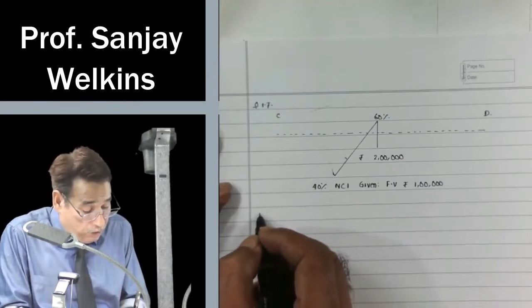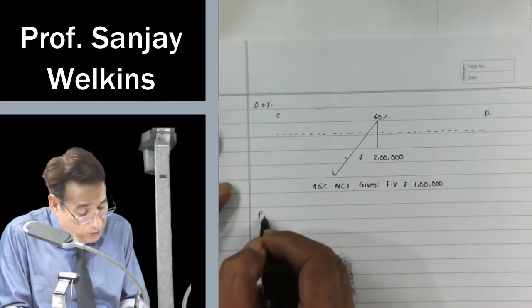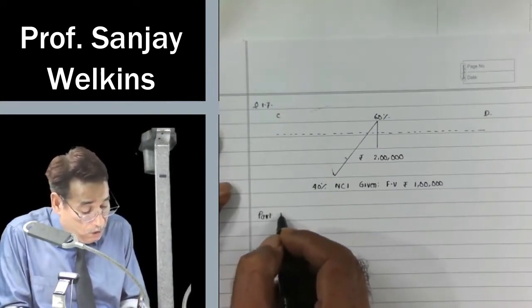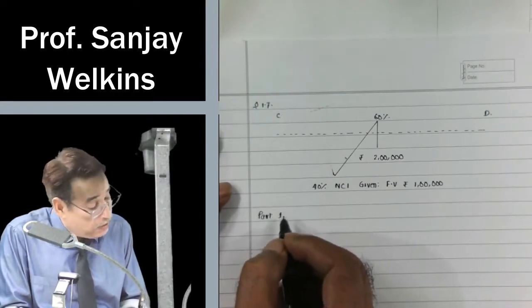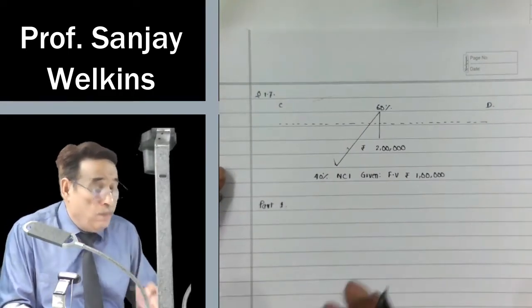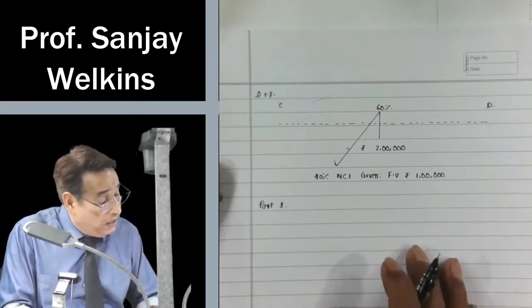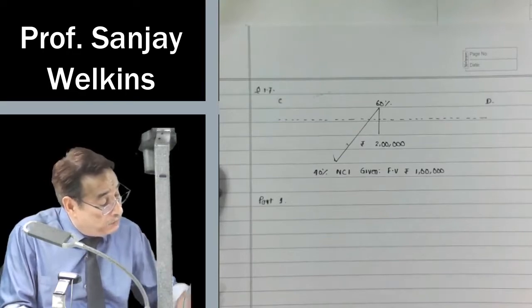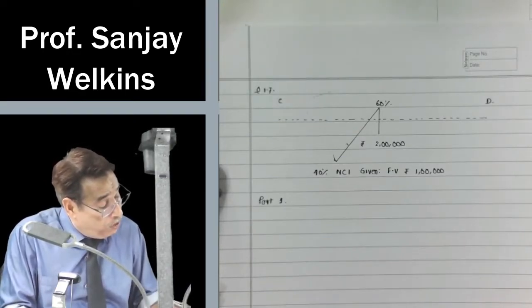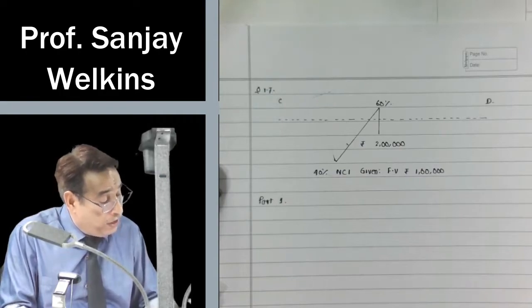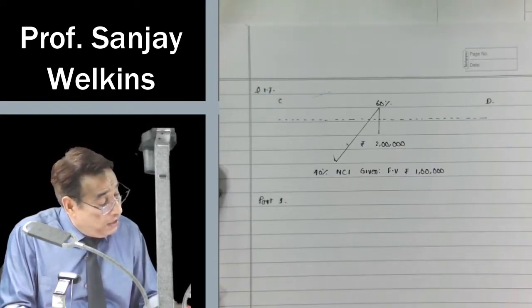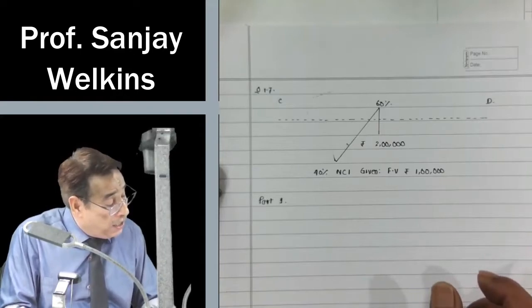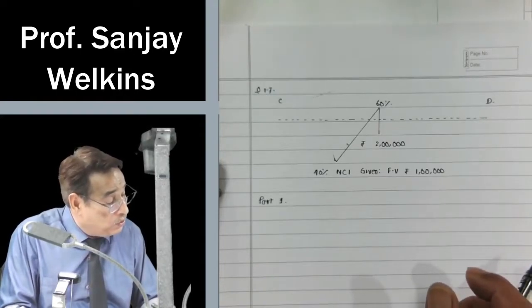Now part 1 of the question. Part 1 says, you compute the amount of goodwill if NCI is measured on fair value approach and proportionate share of identified net assets in acquiree approach, if the aggregate value of these identifiable net assets is 2,40,000.